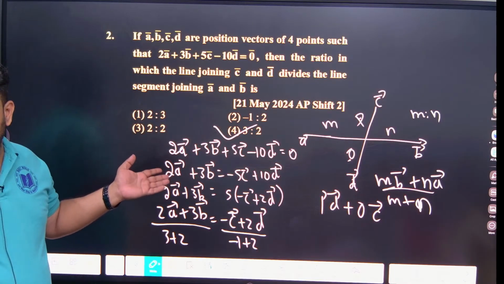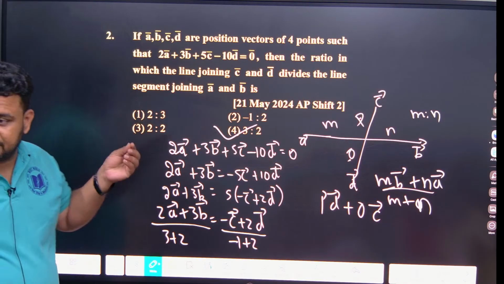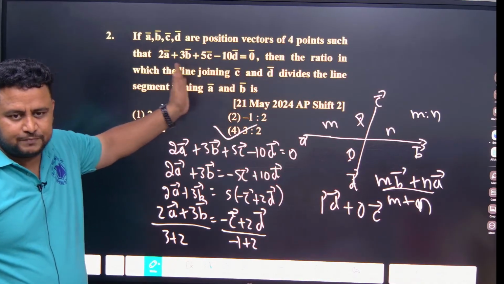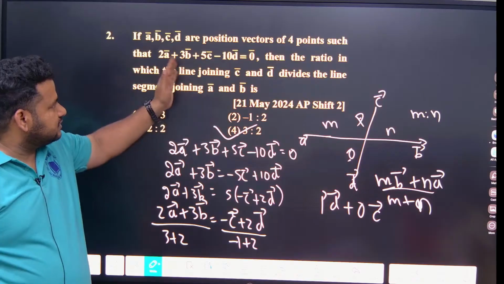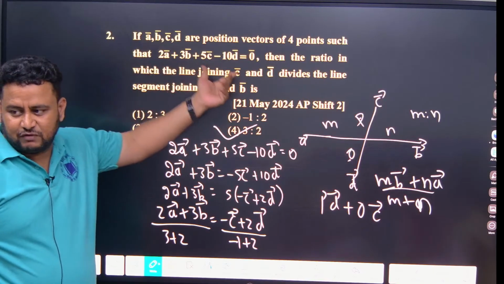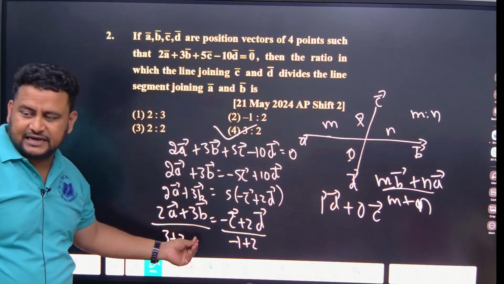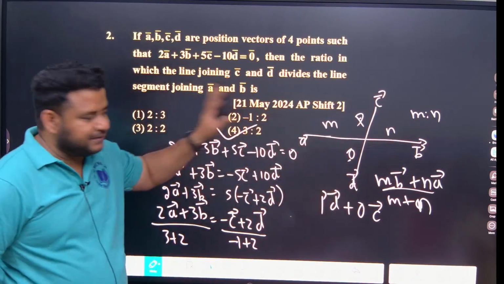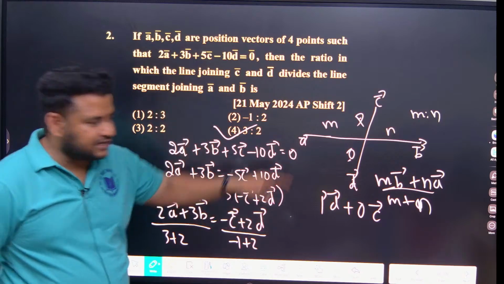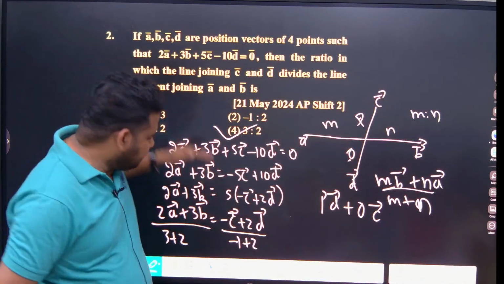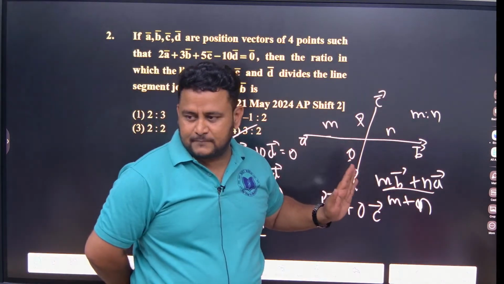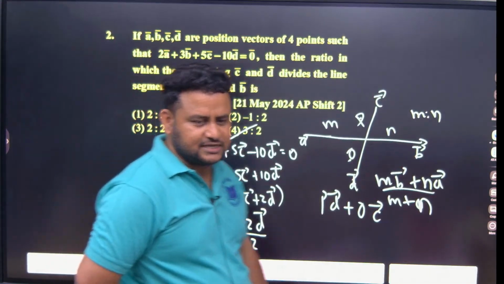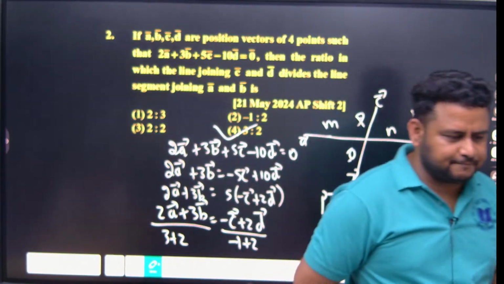So this is just basic what? Section formula. But they have not given directly 2 vectors. They have given it in the form of an equation. You have to bring it to the form of 2 vectors, that is AB one side and CD one side, and then manipulate it so that you get it in the form of section formula, and then you will get what? M is to N. It is not like you directly apply the section formula and get it. You have to bring it to the form of the formula. So the answer will be M is to N, that is 3 is to 2. So the fourth option is the right answer. Clear? Got it everyone? Okay.